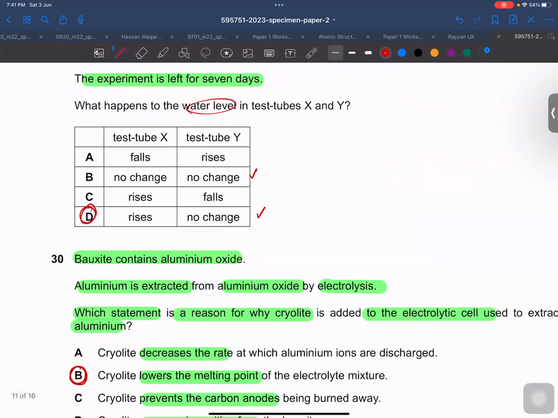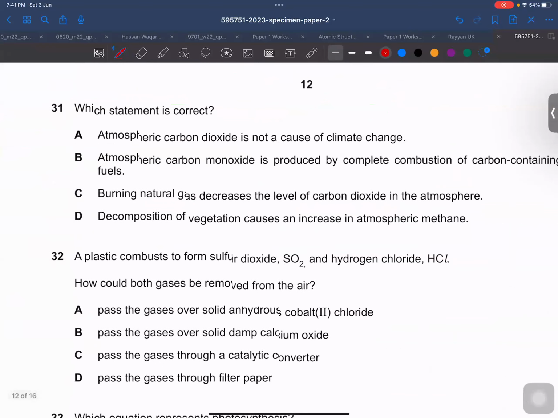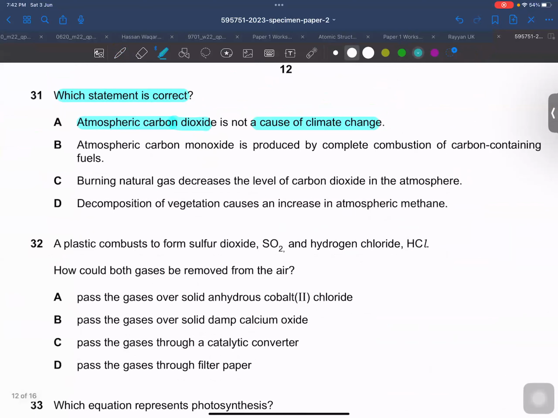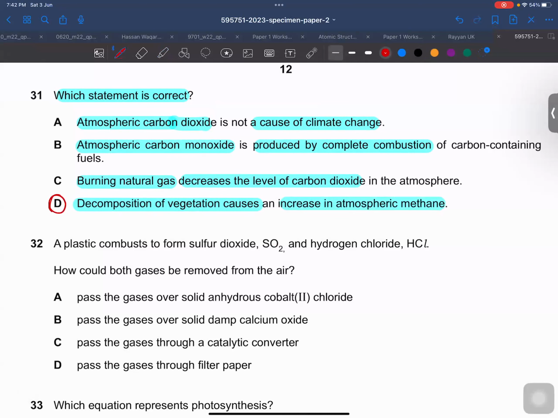Okay. Let's move on towards question number 31. Over here, which statement is correct? Atmospheric carbon dioxide is not a cause of climate change. No, this is wrong. Atmospheric carbon monoxide is produced by complete combustion. No. Burning natural gas decreases the level of carbon dioxide. No. Decomposing vegetation causes an increase in atmospheric methane. This is the source of methane in our atmosphere. So this is the right answer. Right, bacho?